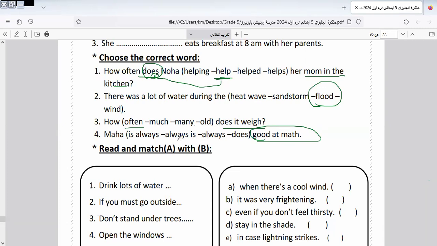Always is good at mathematics. It will be this one. Always is good at mathematics, because here, as we told you, the adverb comes between what? Between the subject and the verb, like this. So it will be Maha always is good at mathematics. Okay, let's go to another question here.